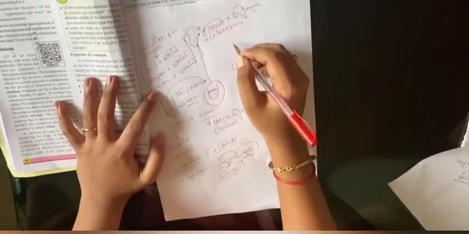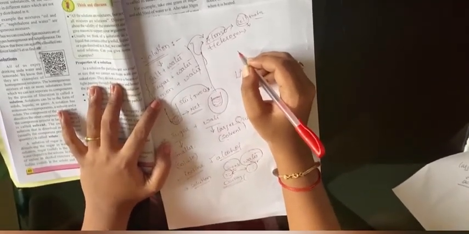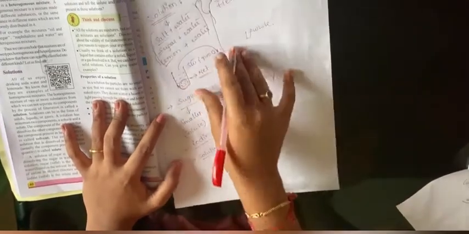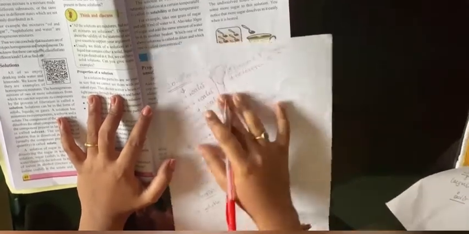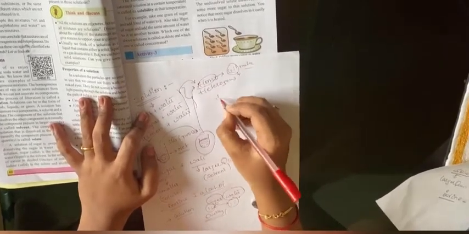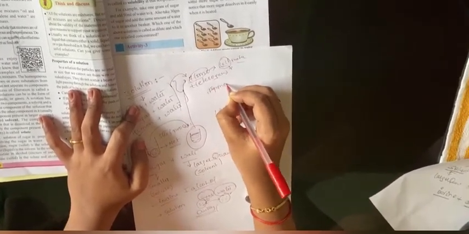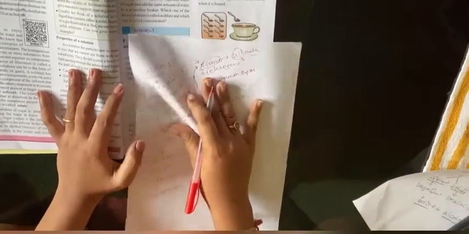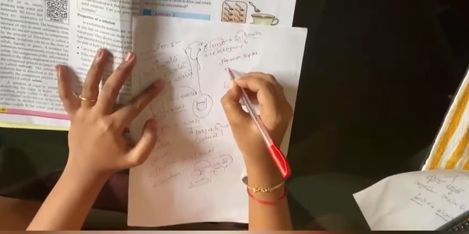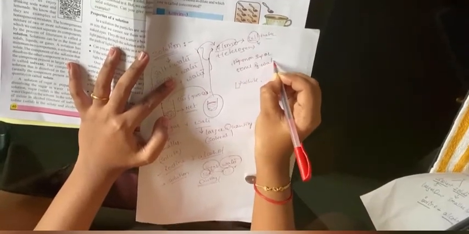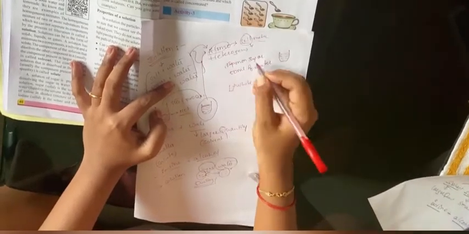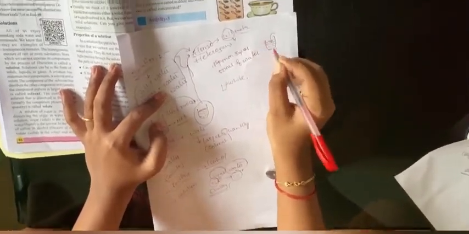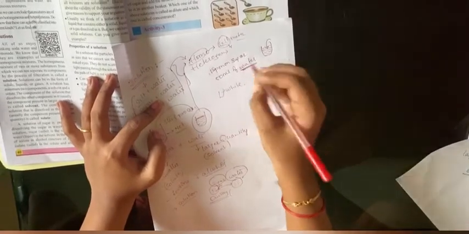Concentration is nothing but how thick the substance is. Concentration means the amount of solute dissolved in a solvent is more. For example, let us take one spoon of sugar and add 50 ml of water. 50 ml is a very small quantity, and one spoon means a small spoon.